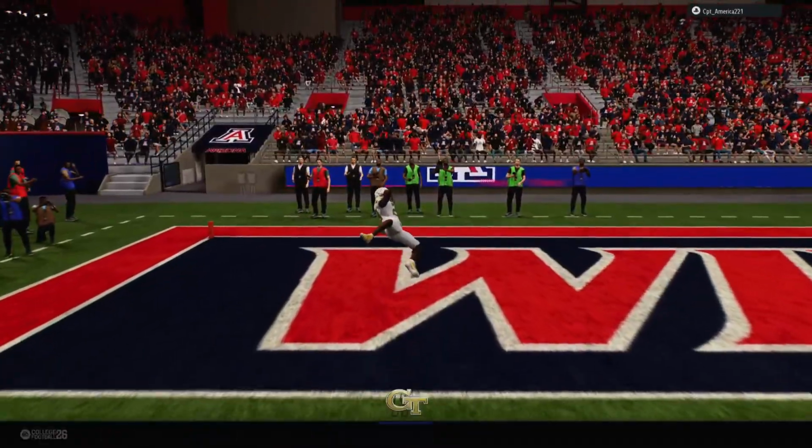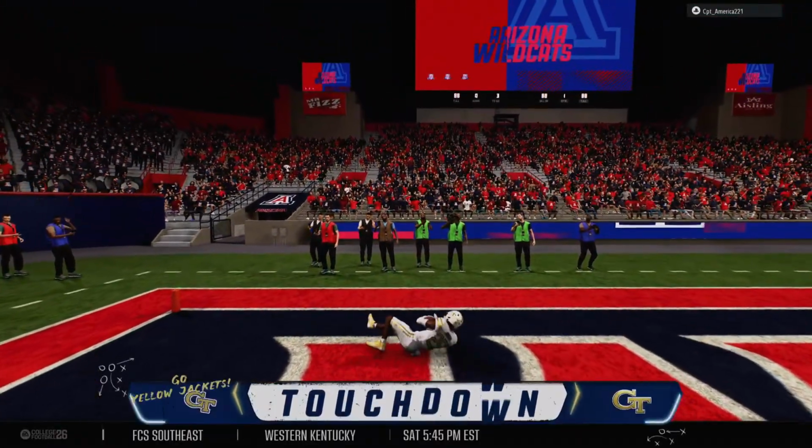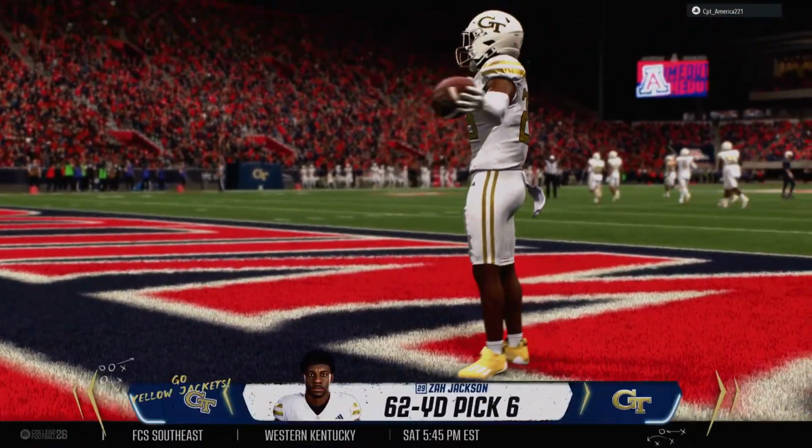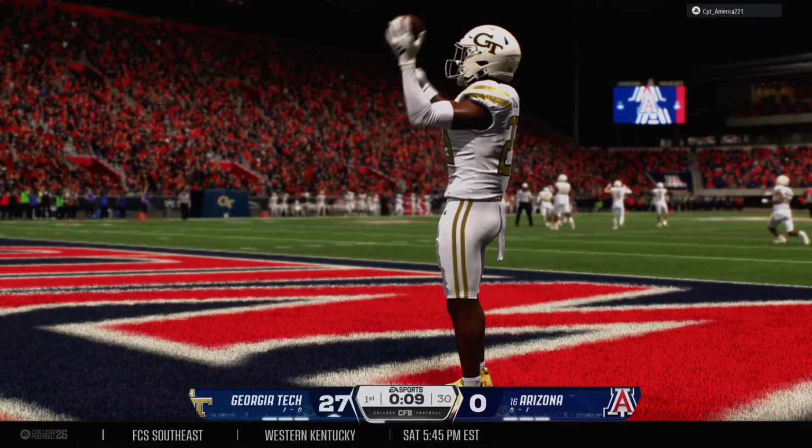Touchdown, Yellow Jackets. The defense does the work for himself with a pick six.